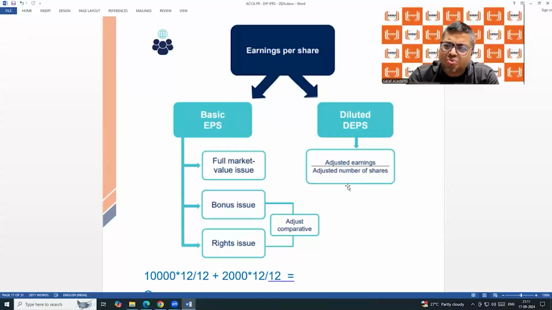Those who already have a very good understanding of the format don't need to prepare it. They understand when I say: P&L account, revenue minus cost of goods sold, gross profit, admin, selling, operating income, taxes, interest, PAT. That PAT is profit for the year. Then in the statement of changes in equity, the opening retained earnings, add PAT, become closing. That is written in the balance sheet under equity.